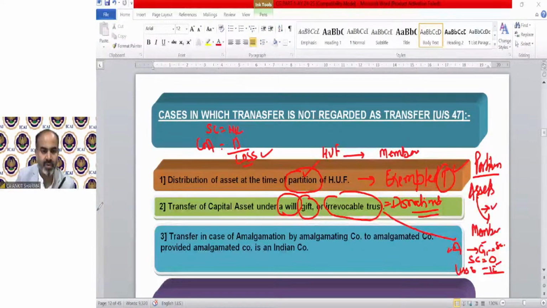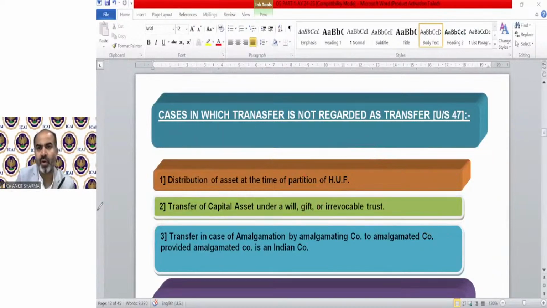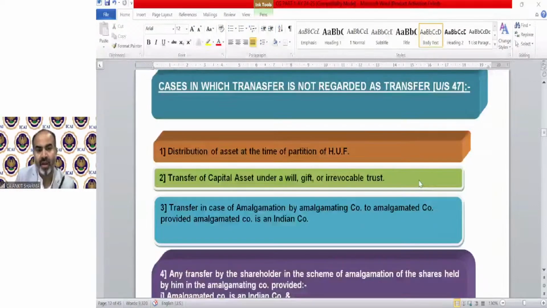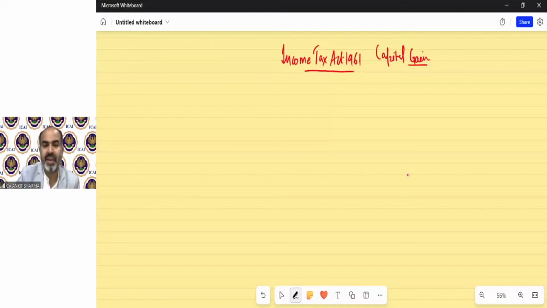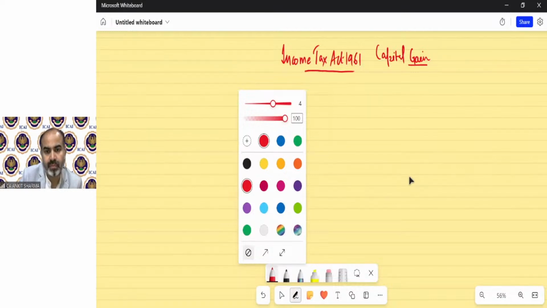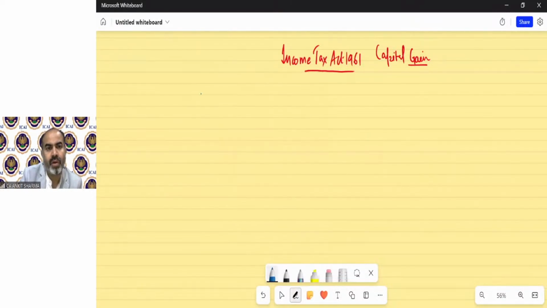The next is amalgamation. I believe you all know the meaning of amalgamation, or if you do not, we will explain it in the definition later. But it says transfer in case of amalgamation is not regarded as transfer. Practically, what generally happens in case of amalgamation: suppose there is A Limited and a company B Limited.